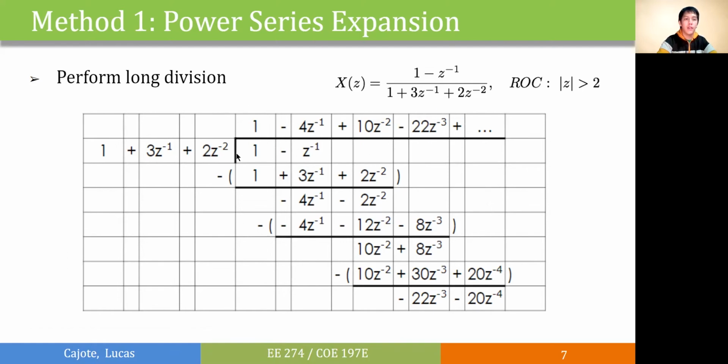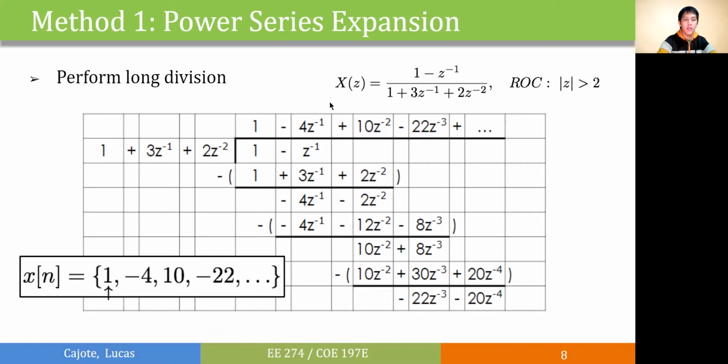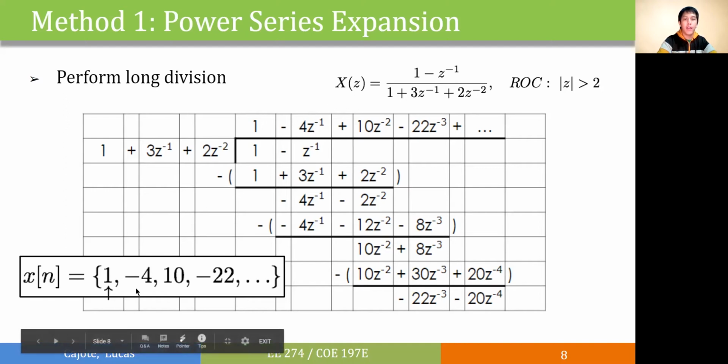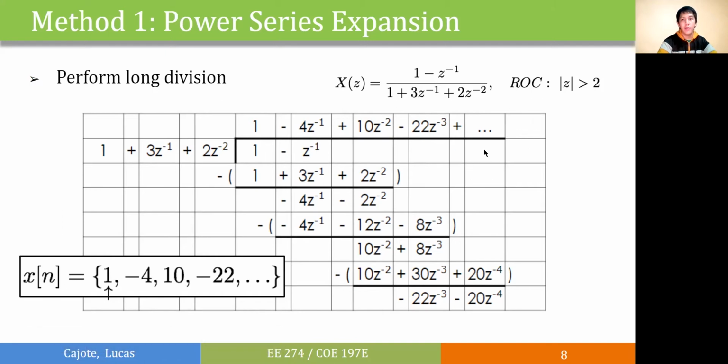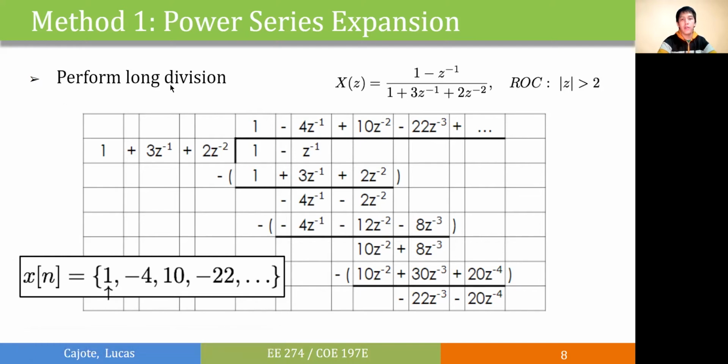So this one here is our value at n equals 0. The minus 4z to the minus 1 is negative 4 at n equals 1. This 10 here is at n equals 2, and so on. Unfortunately, the division does not end, so we don't have a closed form expression for our x of n using this particular method.